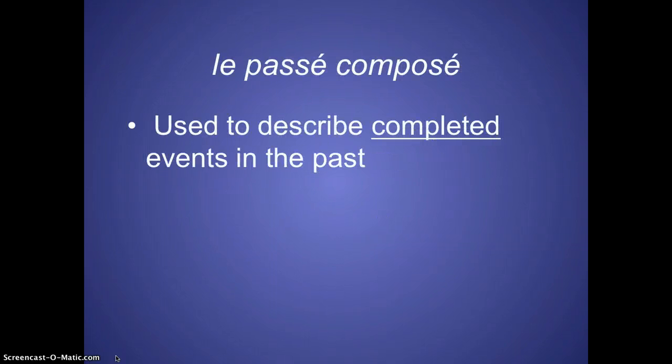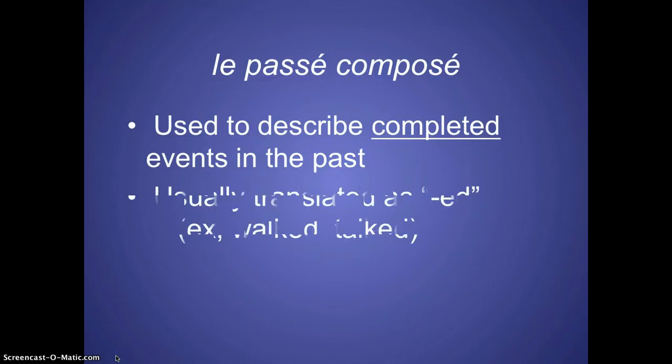Okay. So, the passé composé is used to describe completed events in the past. Usually we'll translate it in English with ed. I walked, he talked, stuff like that. Sometimes it's irregular though, like I sang.